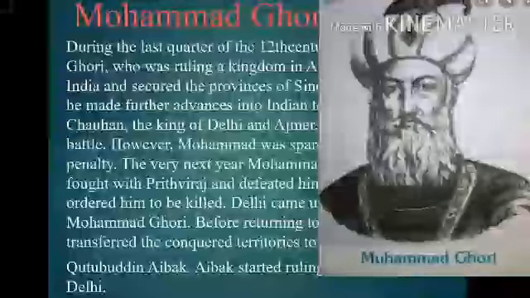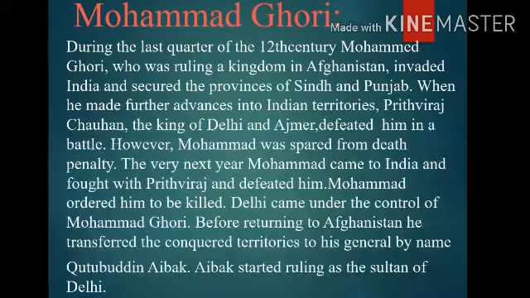So Delhi came under the control of Muhammad Ghori. Before returning to Afghanistan, he transferred the conquered territories to his general, Qutbuddin Aibak. Aibak started ruling as the Sultan of Delhi.